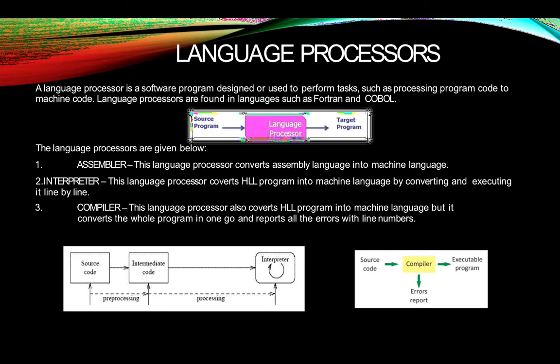You have to rectify the error of the first line in which it is showing the error. Again you run the program and again it starts showing you the error in the next line, and so on, line by line. But when you are making a program in C++, for example, that is also a high level language, then which language processor do we use? Compiler. And what is the difference between interpreter and compiler? Compiler converts the whole program into machine language and gives you errors at once.